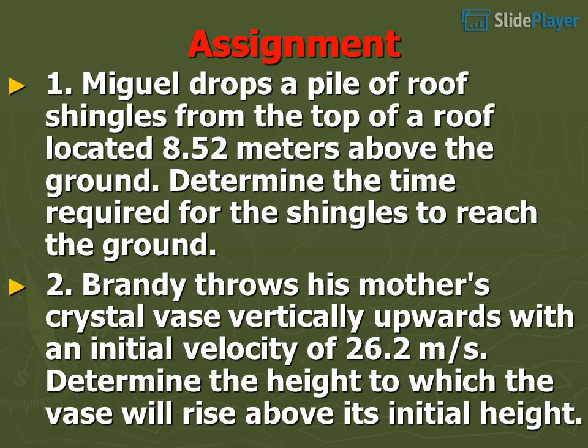Assignment 1. Miguel drops a pile of roof shingles from the top of a roof located 8.52 meters above the ground. Determine the time required for the shingles to reach the ground. 2. Brandy throws his mother's crystal vase vertically upwards with an initial velocity of 26.2 meters per second. Determine the height to which the vase will rise above its initial height.